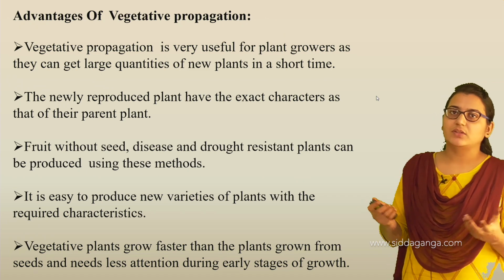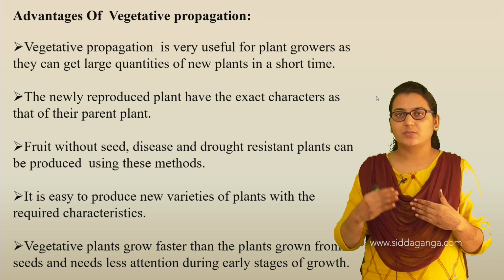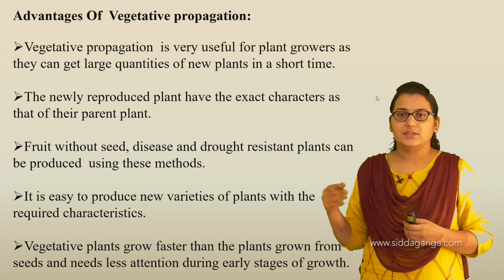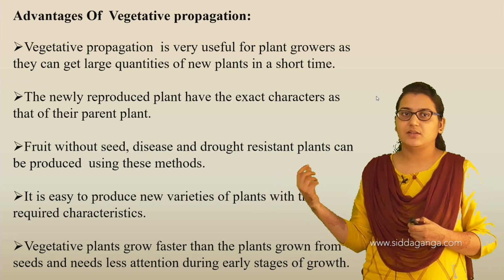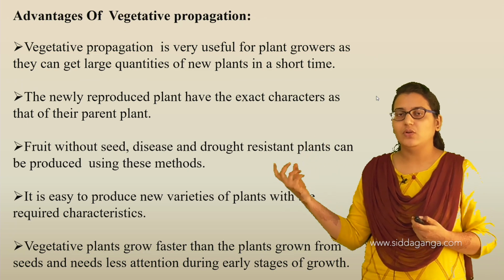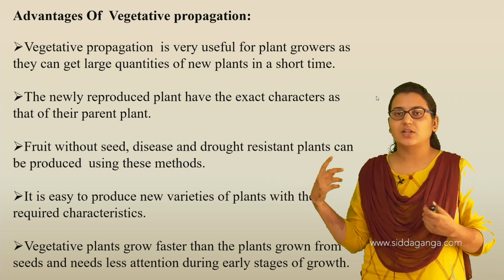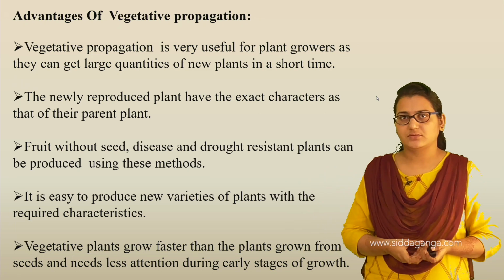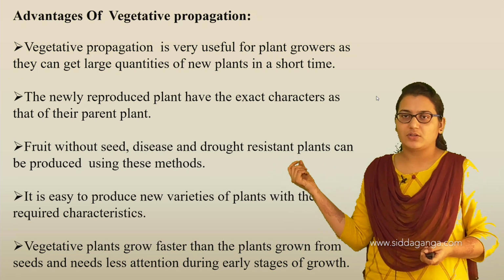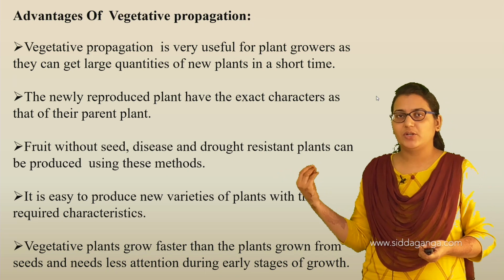So this is one of the reproduction processes from which these drought resistant plants can also grow without much need of water. These are resistant to drought. Drought means unavailability of water.